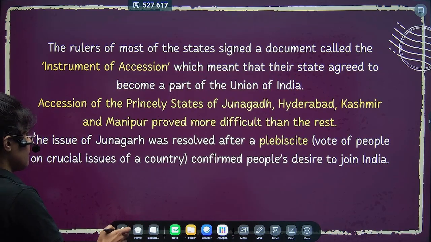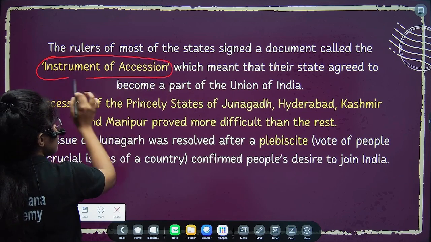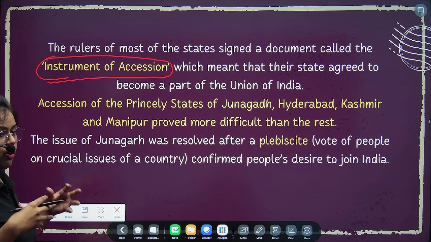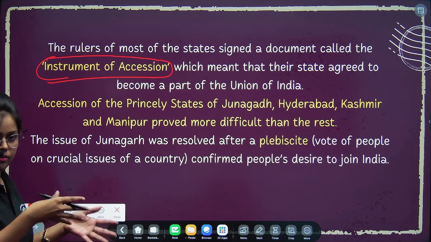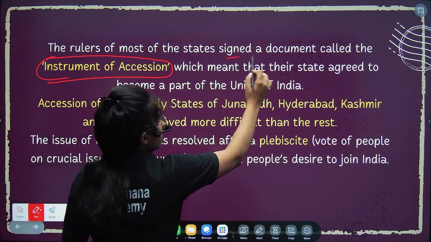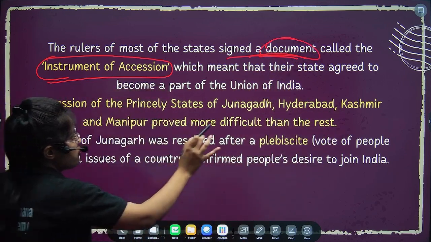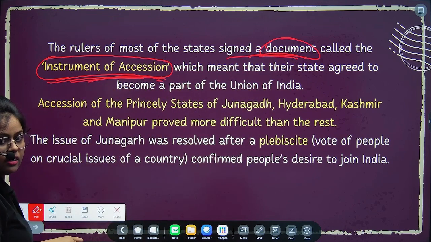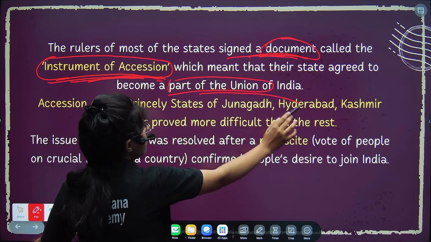So one important thing that you have to understand in this slide is the instrument of accession, right? So what is the instrument of accession? It's a kind of document that shows that they are formally integrating into the boundary of India, right? So it's a formal document. Probably they can ask you in MCQs. So you have to be very clear that it's a document signed by whom? By the princely states, whoever is joining the Indian states, right? As proof that they are now part of the Union of India.